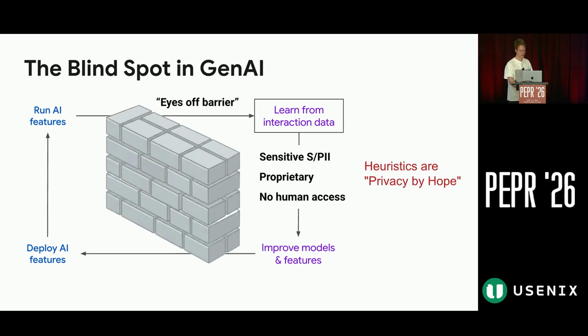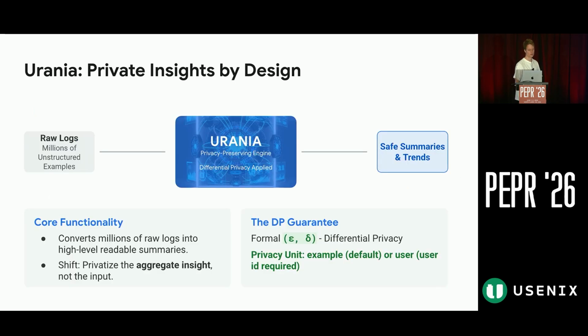But these raw unstructured logs are highly sensitive. They contain PII. Therefore, no human access is allowed. We also learned from the past that ad hoc solutions, such as, for example, LLM sanitization, have uncontrolled privacy risks. This is privacy by hope, and we would like to have privacy by design. Therefore, we created Urania for this.